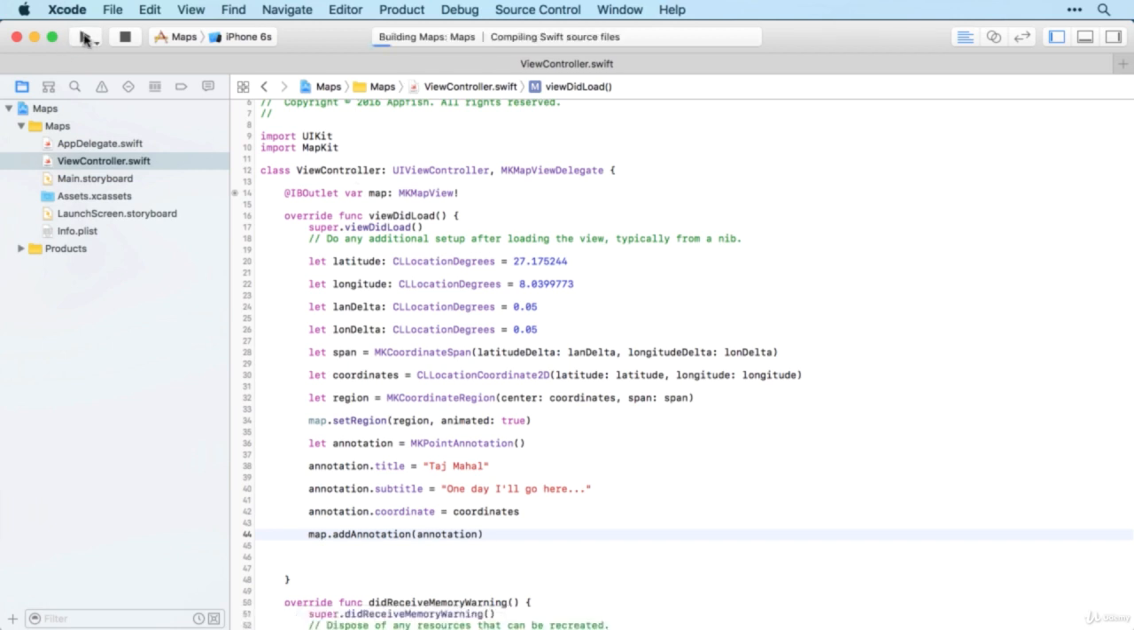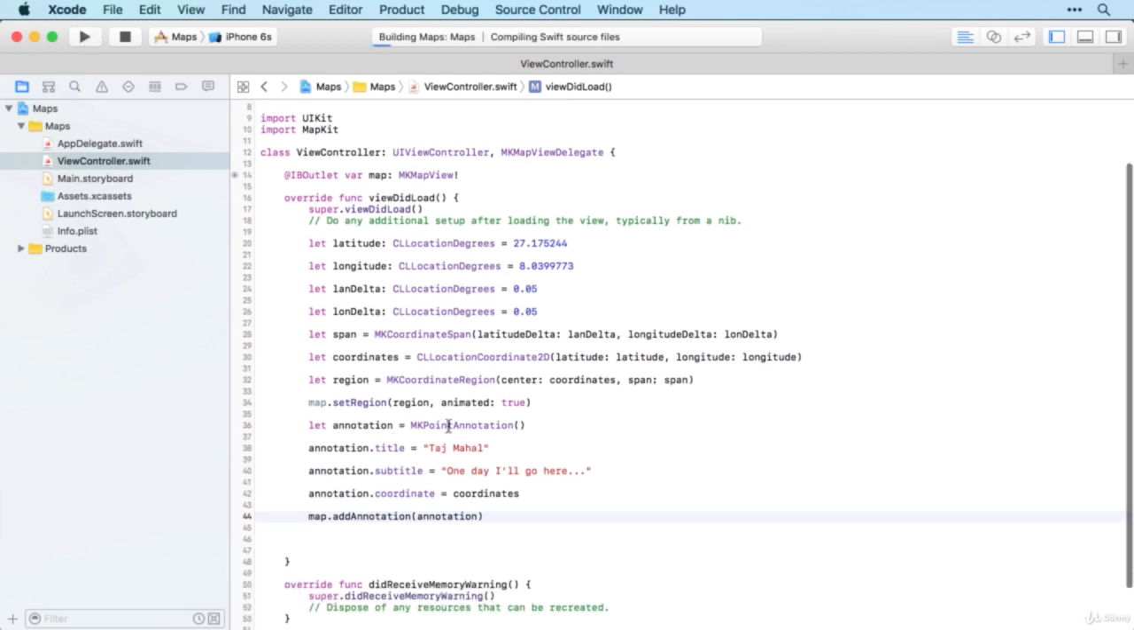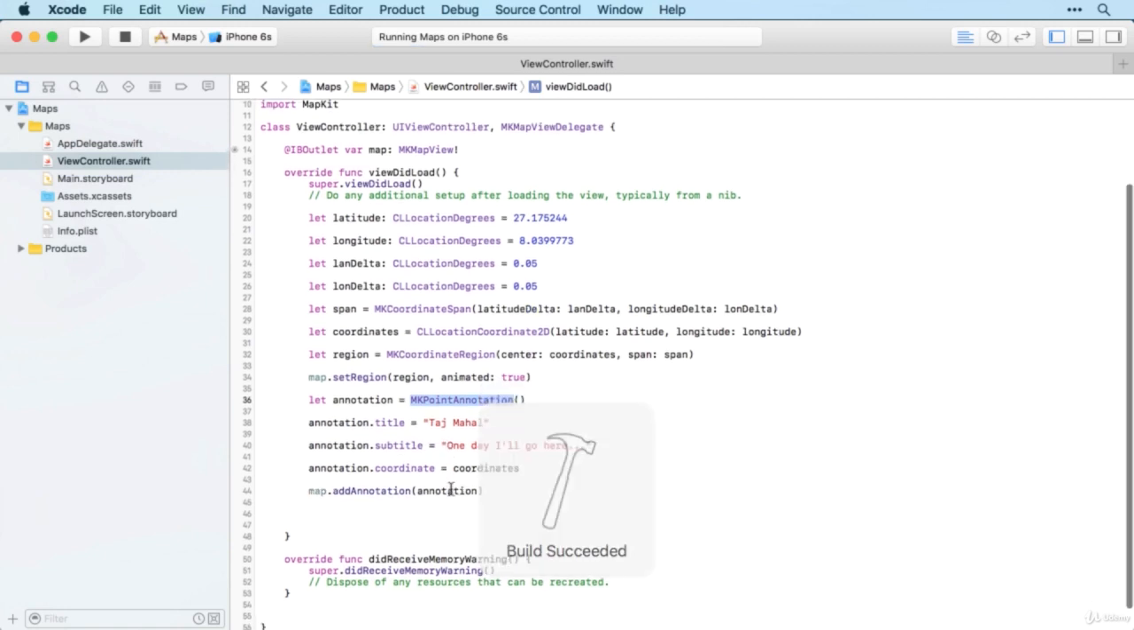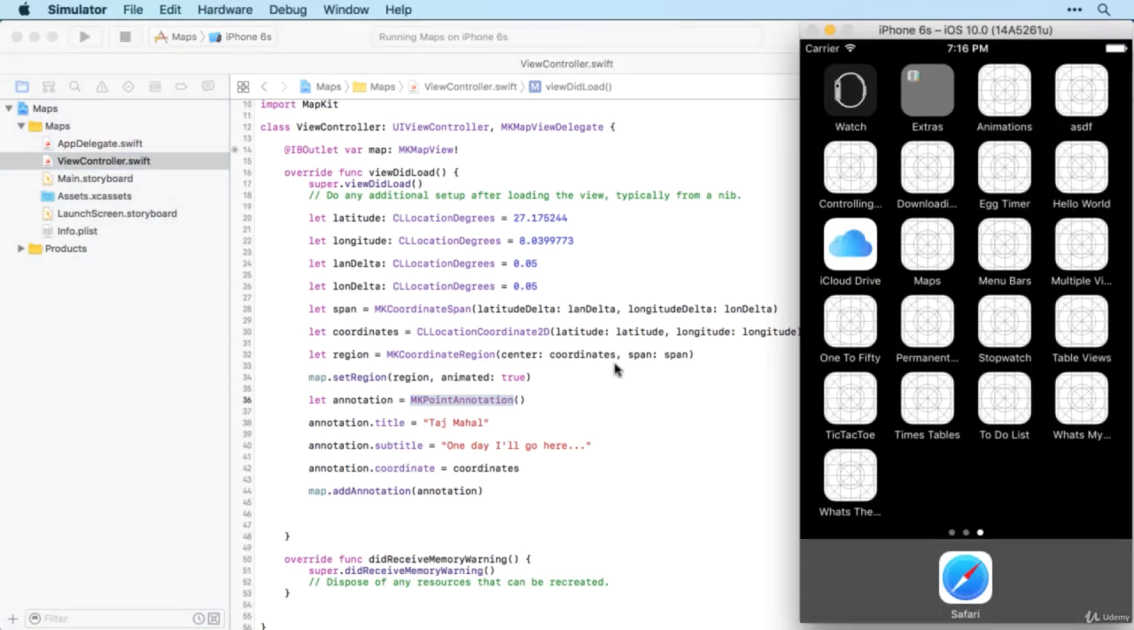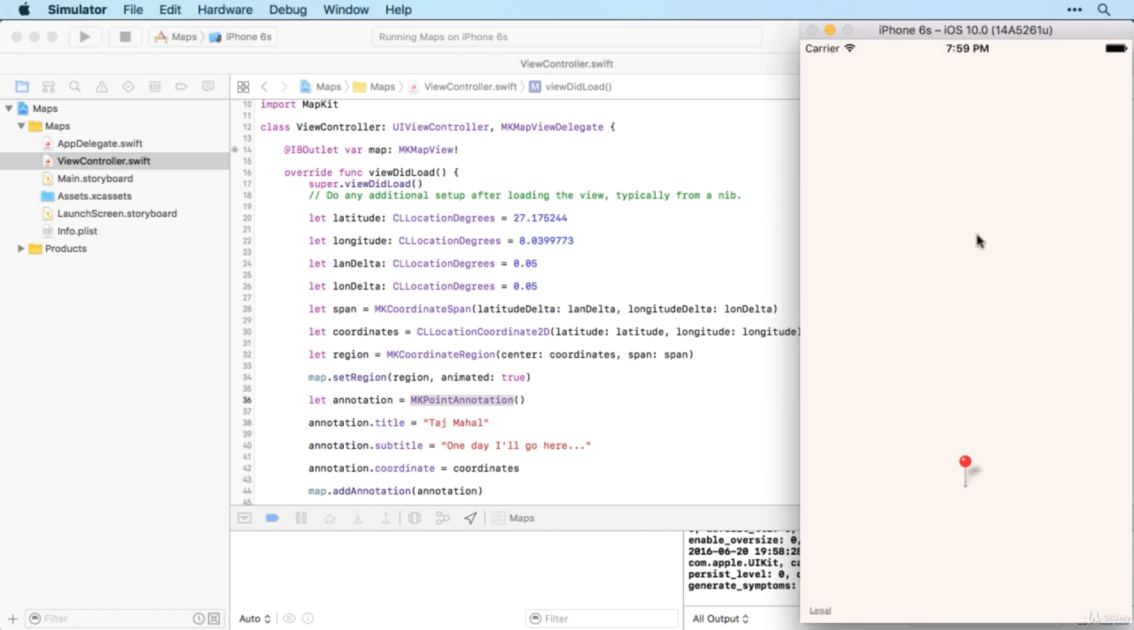Let's take a look. So this should now set up an annotation of type MKPointAnnotation with a title of Taj Mahal, subtitle of One Day I'll Go Here, and then a coordinate equal to the center of our map. Let's take a look. And here we go. Unfortunately, my simulator isn't showing the map for this particular area, but hopefully you get the idea. We've got this pin inside the map, and if we tap on the pin, we'll get the title and subtitle. Okay.